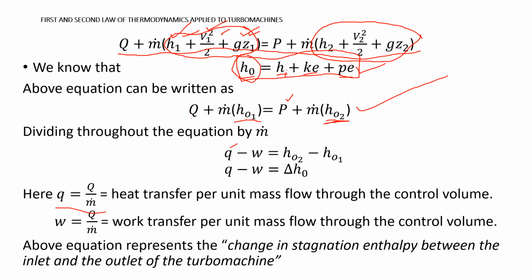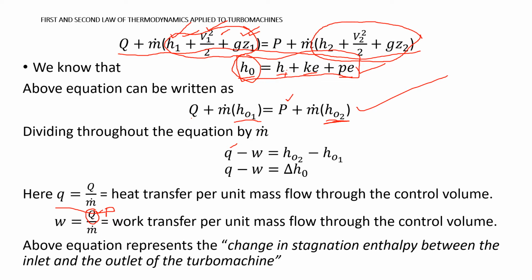Okay, heat transfer per unit mass flow through the control volume, and this small w, sorry, it should be P. Please make the correction, P by m dot. Work transfer per unit mass flow through the control volume. P is just work output. P by m dot is work transfer per unit mass flow.